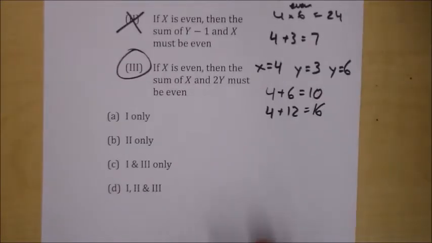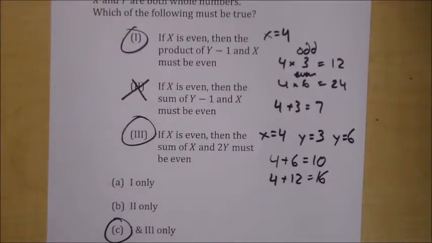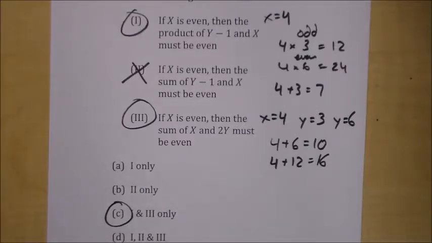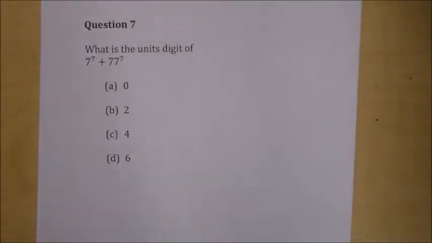So 1 and 3. Now some of you might just have said, oh, I know the rules. An even number multiplied by any number is even. And you could kind of do a two-stepper for number 3. Either way, we're good. Okay, question 7. What is the units digit of 7 to the 7th plus 77 to the 7th?